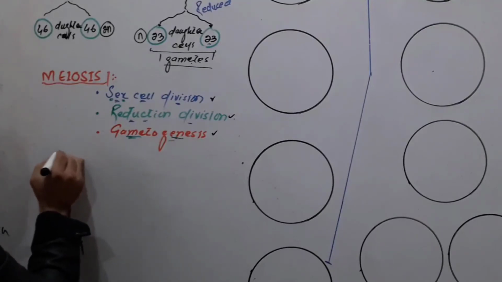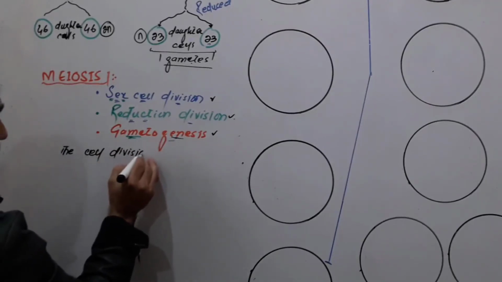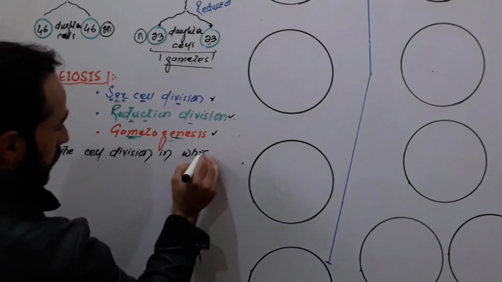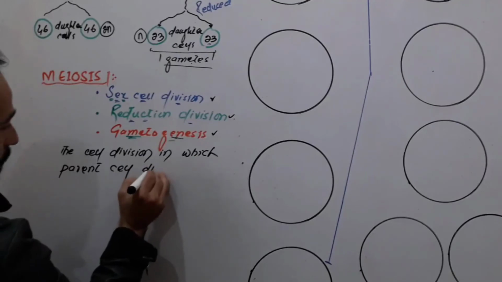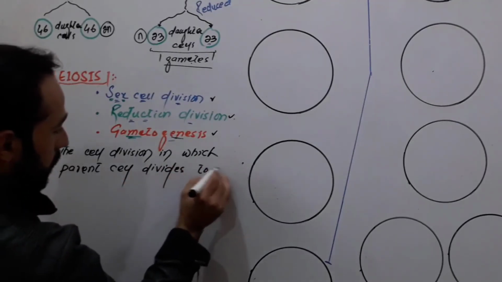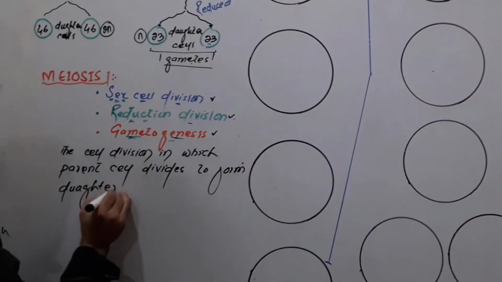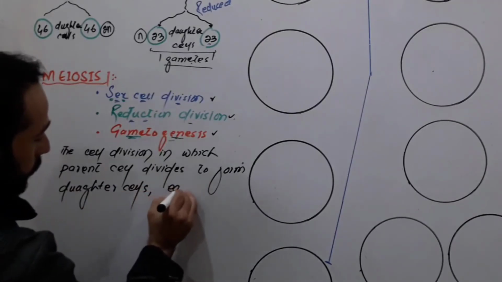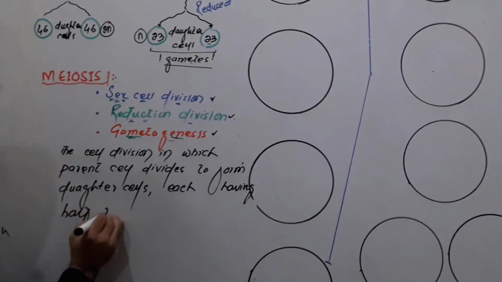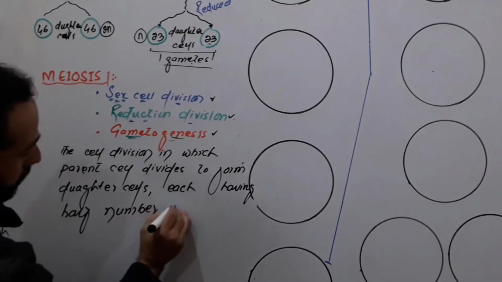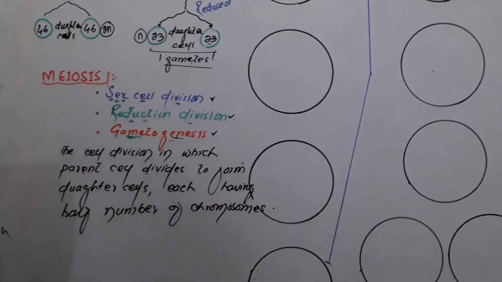Meiosis is the type of cell division in which a parent cell divides to form daughter cells, each having half the number of chromosomes. Such type of division is called meiosis.